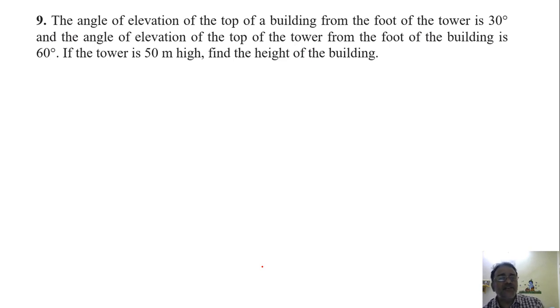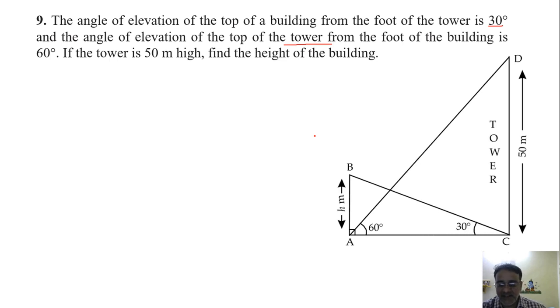The angle of elevation of the top of a building from the foot of the tower is 30 degree, and the angle of elevation of the top of the tower from the foot of the building is 60 degree. So दोनों के फुट से दोनों का टॉप देख रहे हैं हम लोग. So जिसका टॉप ज्यादा ऊपर रहेगा उतना एंगल ऑफ एलिवेशन मिलेगा. So किसके टॉप में एंगल ऑफ एलिवेशन ज्यादा आ रहा है? Tower. टावर. That means टावर का हाइट बिल्डिंग से ज्यादा है.